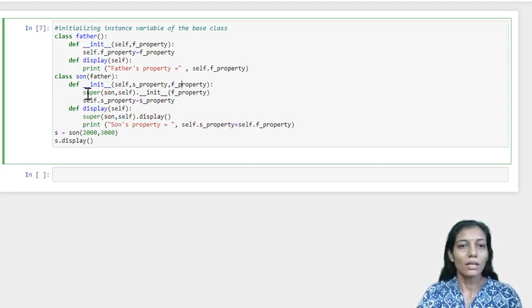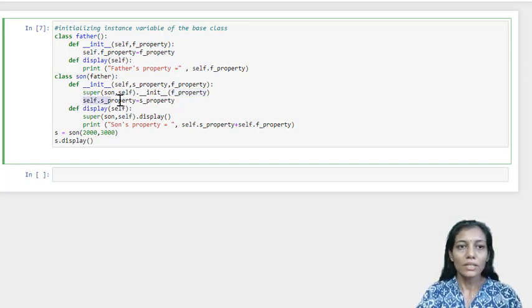We know that in order to call the constructor of the super class, we'll be using the super keyword, and the first argument will be the name of the derived class whose super method we are interested in calling. Second is self, the reference variable, dot, and here we'll have the method which we want to call. Here it is a constructor and the parameters that we want to pass will perfectly match the number of parameters of the base class constructor.